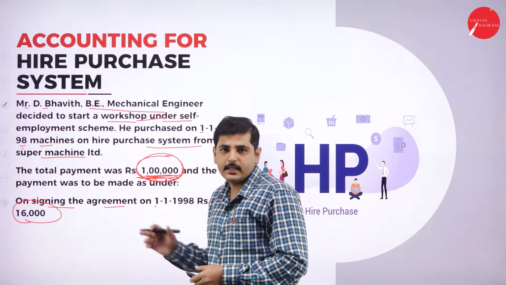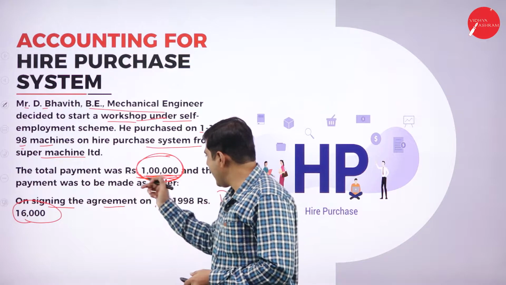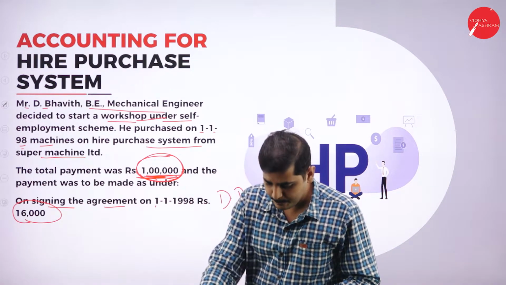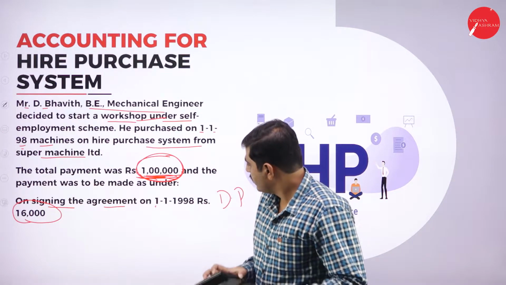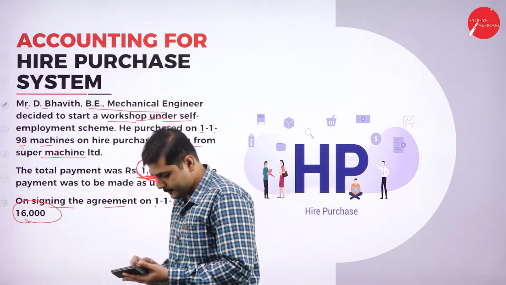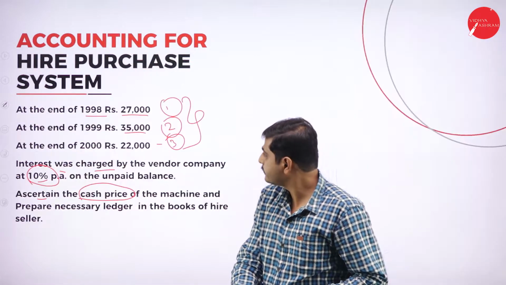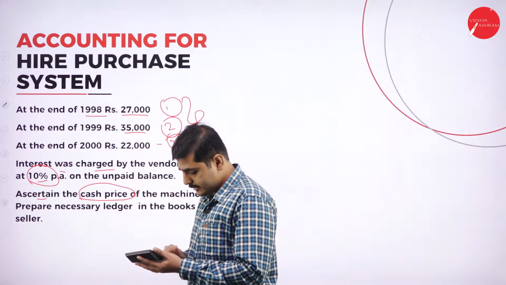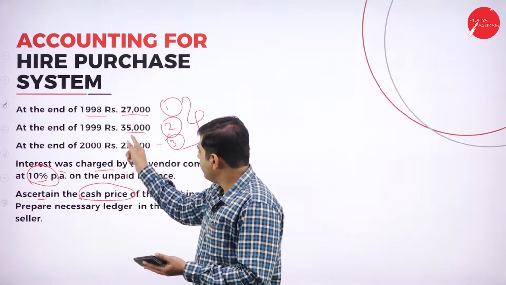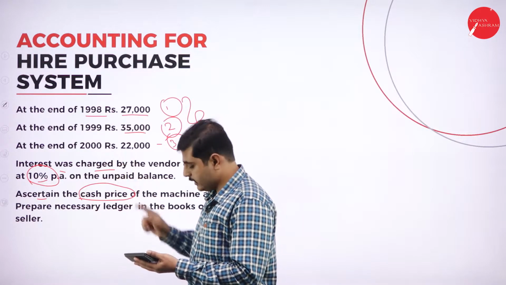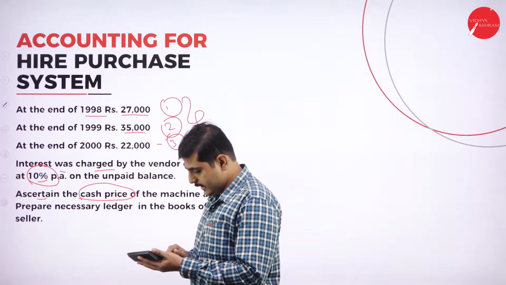Let's ascertain the cash price now and let's add all the amounts. Let's see whether we will get 1 lakh rupees or not. So it is 16,000 down payment he has paid, plus at the end of the first year 27,000. At the end of the second year 35,000. At the end of the third year he is paying 22,000.